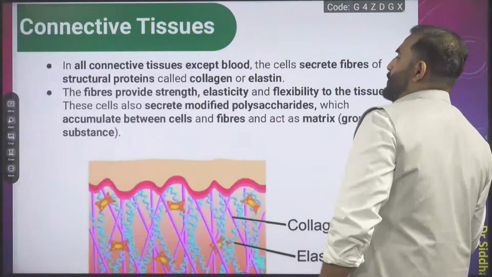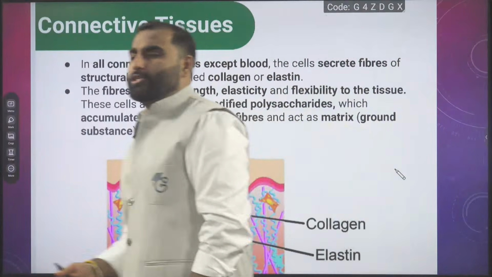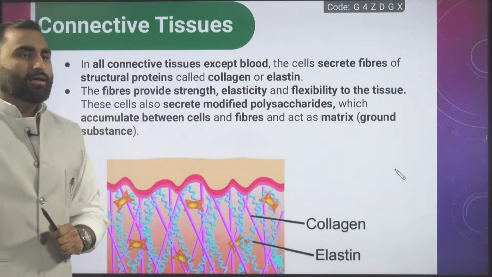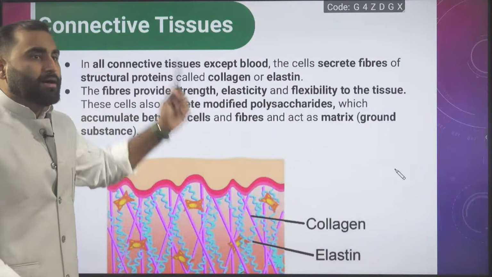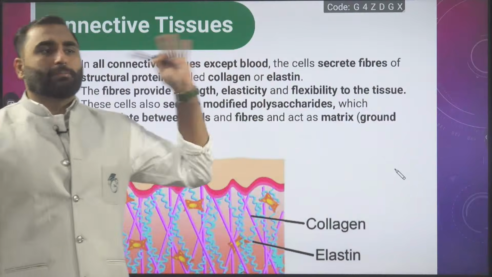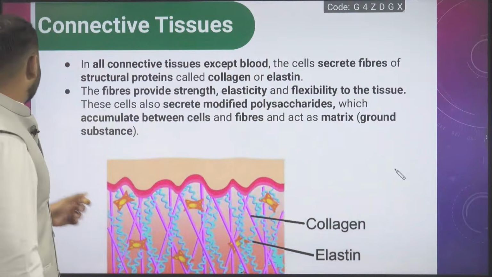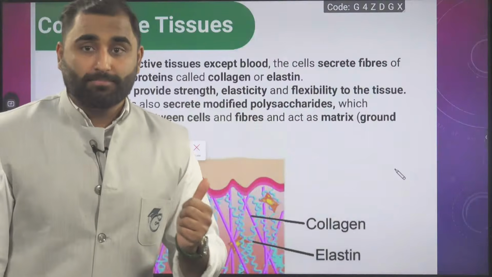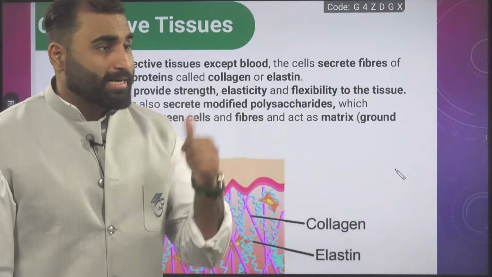Before going to that, let us read a little bit about the points of connective tissue. This point was left here. Already you have understood this point. We can read together. In all connective tissue except blood, these are NCERT lines, so please focus.